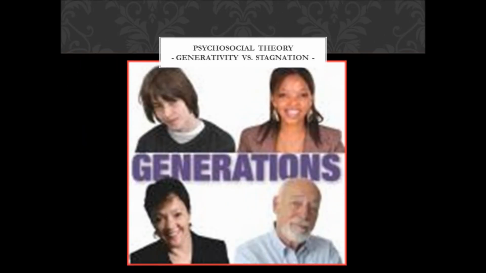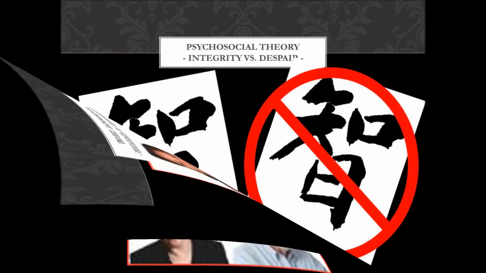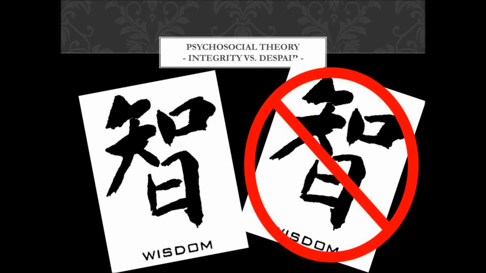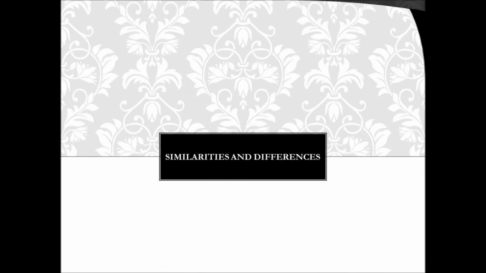The seventh stage, generativity versus stagnation, takes place in the late 20s to the 50s. In this stage, the challenge is to be nurturant so the next generation can thrive. The final stage, integrity versus despair, takes place in the 50s and beyond. In this stage, a person reaches wisdom and a sense of wholeness, or not, by the end of their life. The similarities and differences.